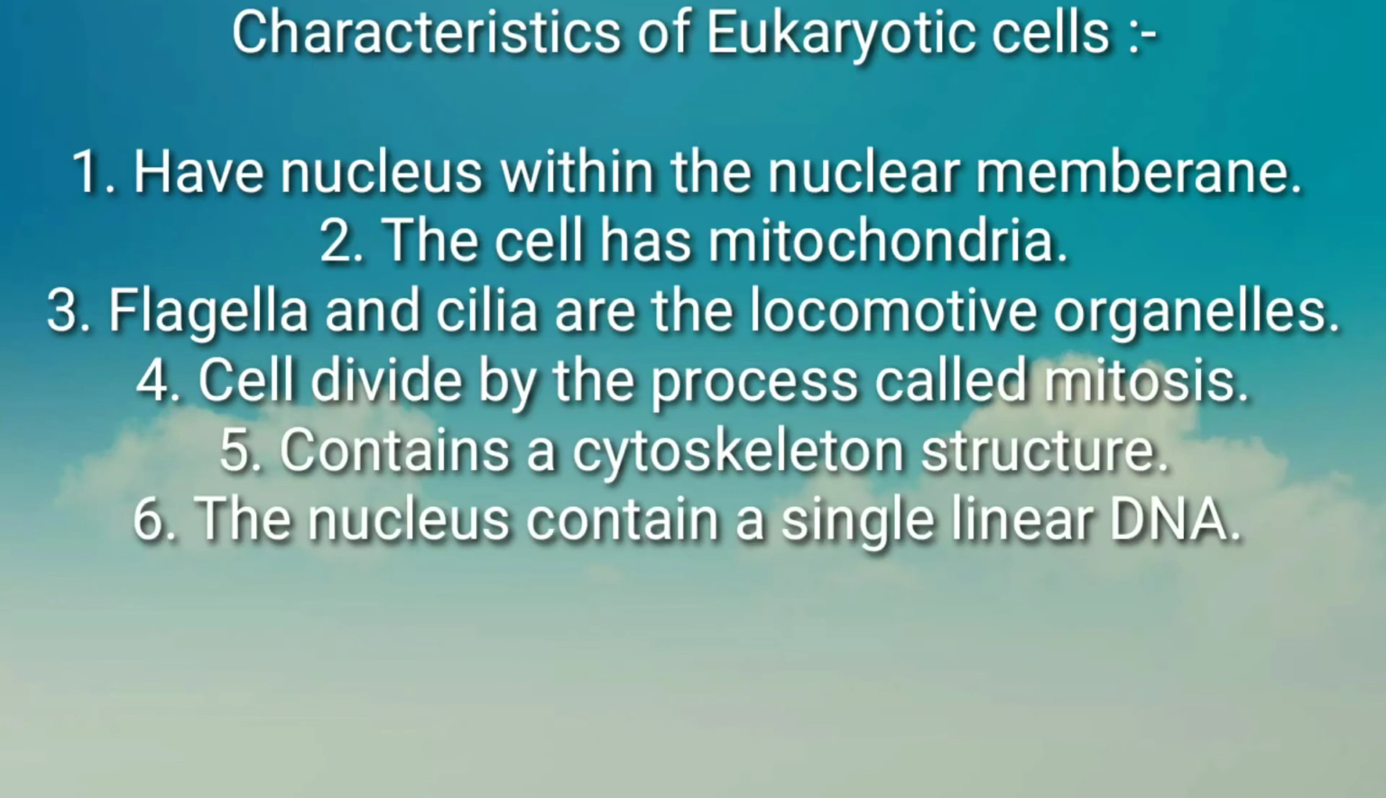Characteristics of eukaryotic cell. First, eukaryotic cells have the nucleus within the nuclear membrane. Second, the cell has mitochondria. Third, flagella and cilia are the locomotory organs in eukaryotic cells. Fourth, the cell divides by a process called mitosis. Fifth, the eukaryotic cell contains a cytoskeleton structure. Sixth, the nucleus contains a single linear DNA which carries all the genetic information.